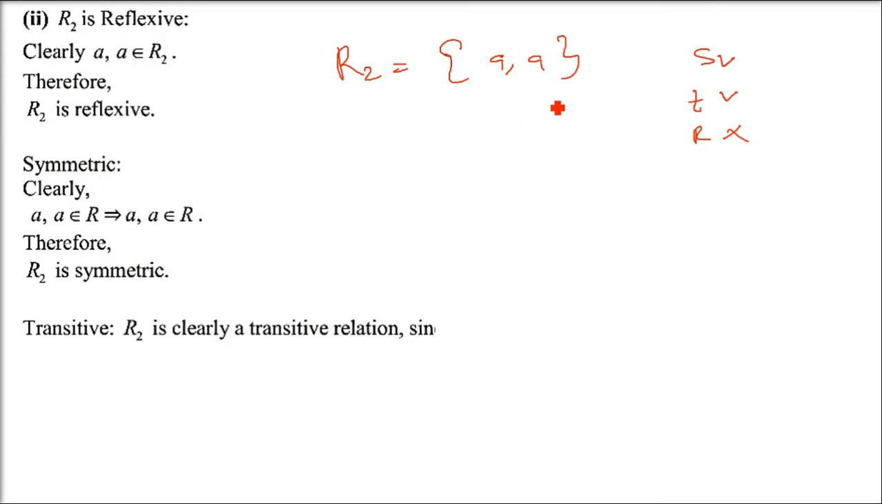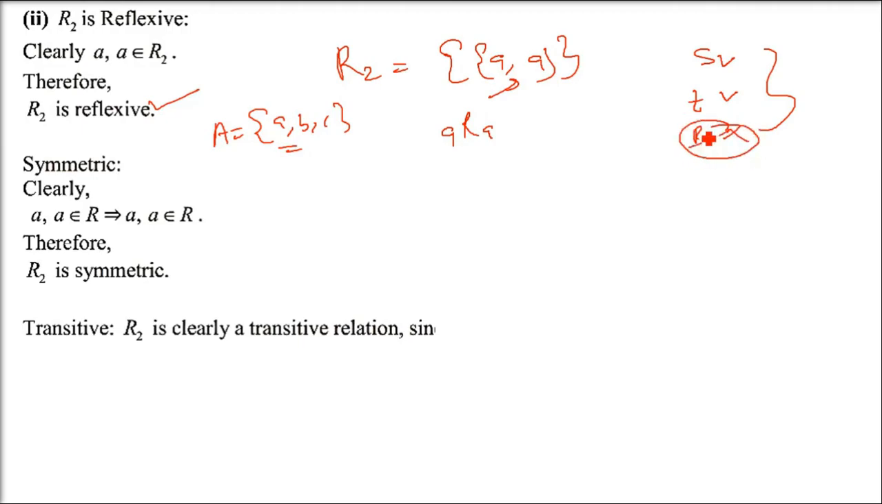Okay, so let us start with the reflexive. Reflexive means every element should be related to itself, because the set is A, B, C. So A is related to A: A comma A is in this set. This is the ordered pair. So A is related to A, it is there in the set. If A is there, then it is reflexive. So it is reflexive, right?